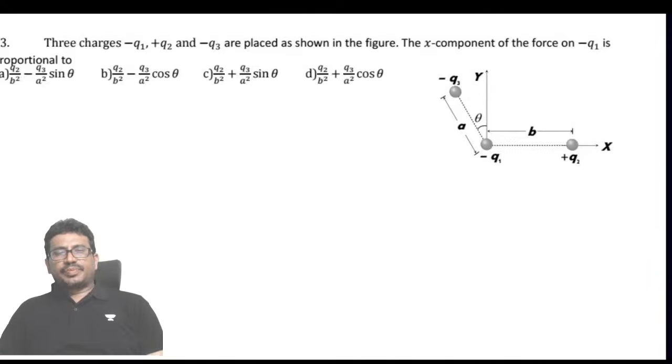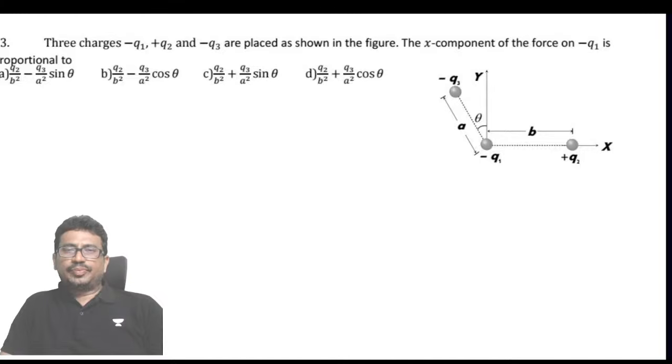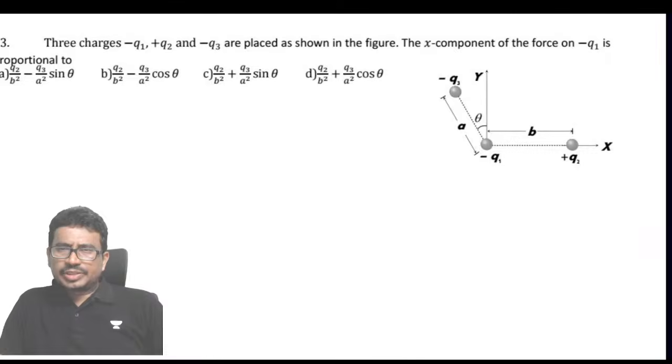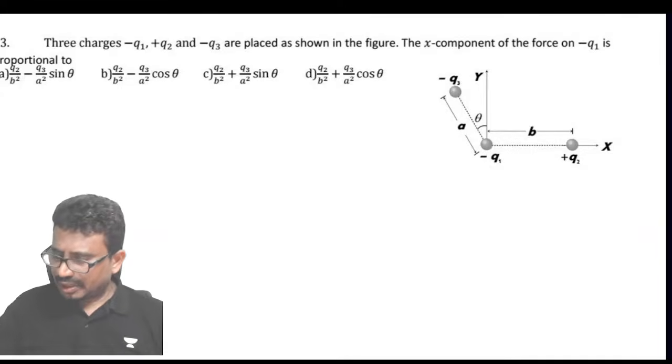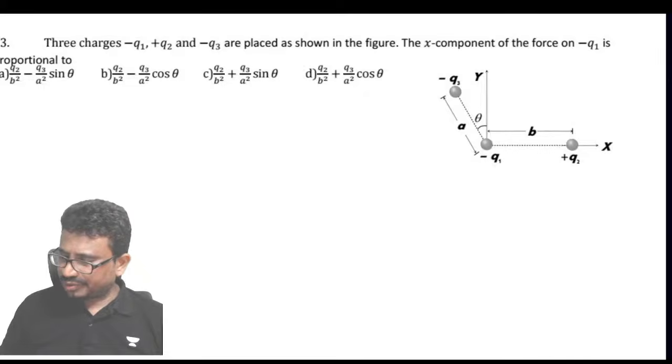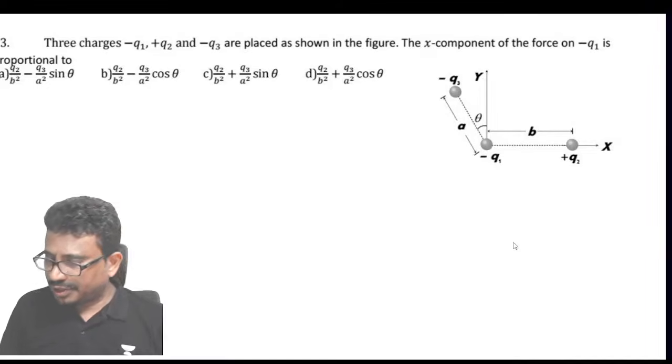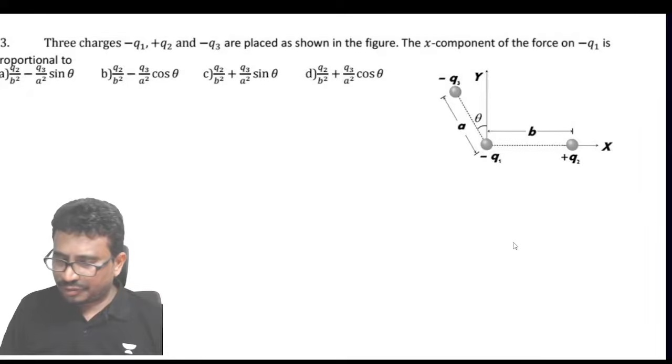Next. 3 charges, minus Q1, plus Q2, minus Q3, are placed as shown in the figure. The x component of force on minus Q1 is proportional to... So this is now here Q1, Q2.